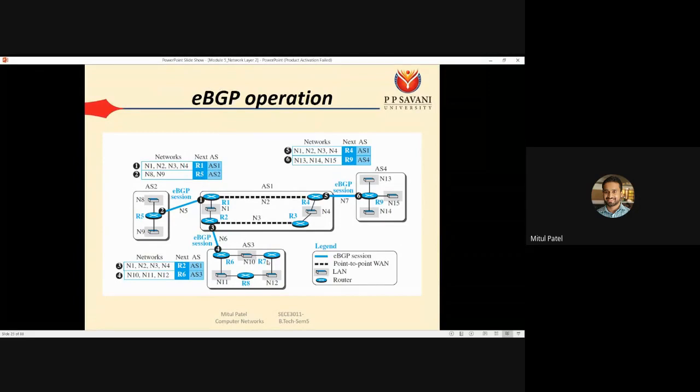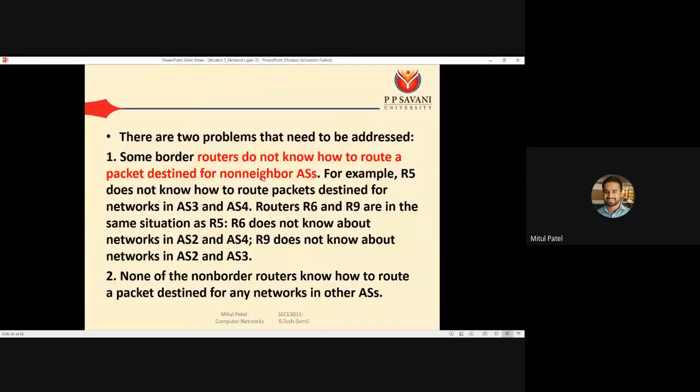Okay, so we know that R7 and R8 ને પણ ખબર હોવી જોઈએ કે સપોઝ N8 અને N9 માટેનો ડેટા આવે છે તો એને ક્યાં ફોરવર્ડ કરવાનો. ઓકે, તેવી રીતે R3 ને પણ ખબર હોવી જોઈએ. ઓકે, if R3 is not connected by direct link, okay, R3 should also know કે suppose N13, N14 માટે કંઈ પણ ડેટા આવે છે તો કયા રાઉટર પર ફોરવર્ડ કરવાનો. Okay, so for that one more operation is defined for this BGP, that is known as iBGP.